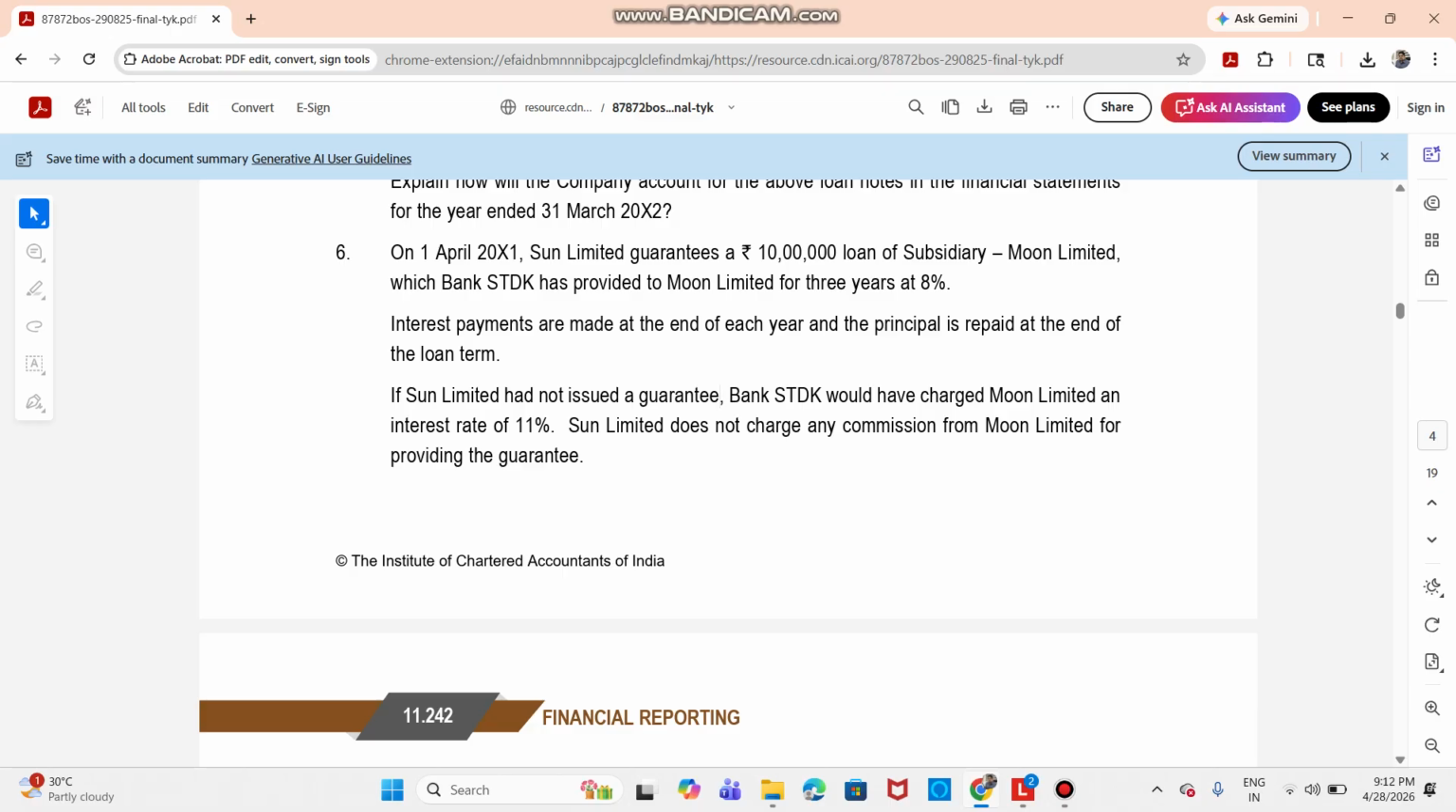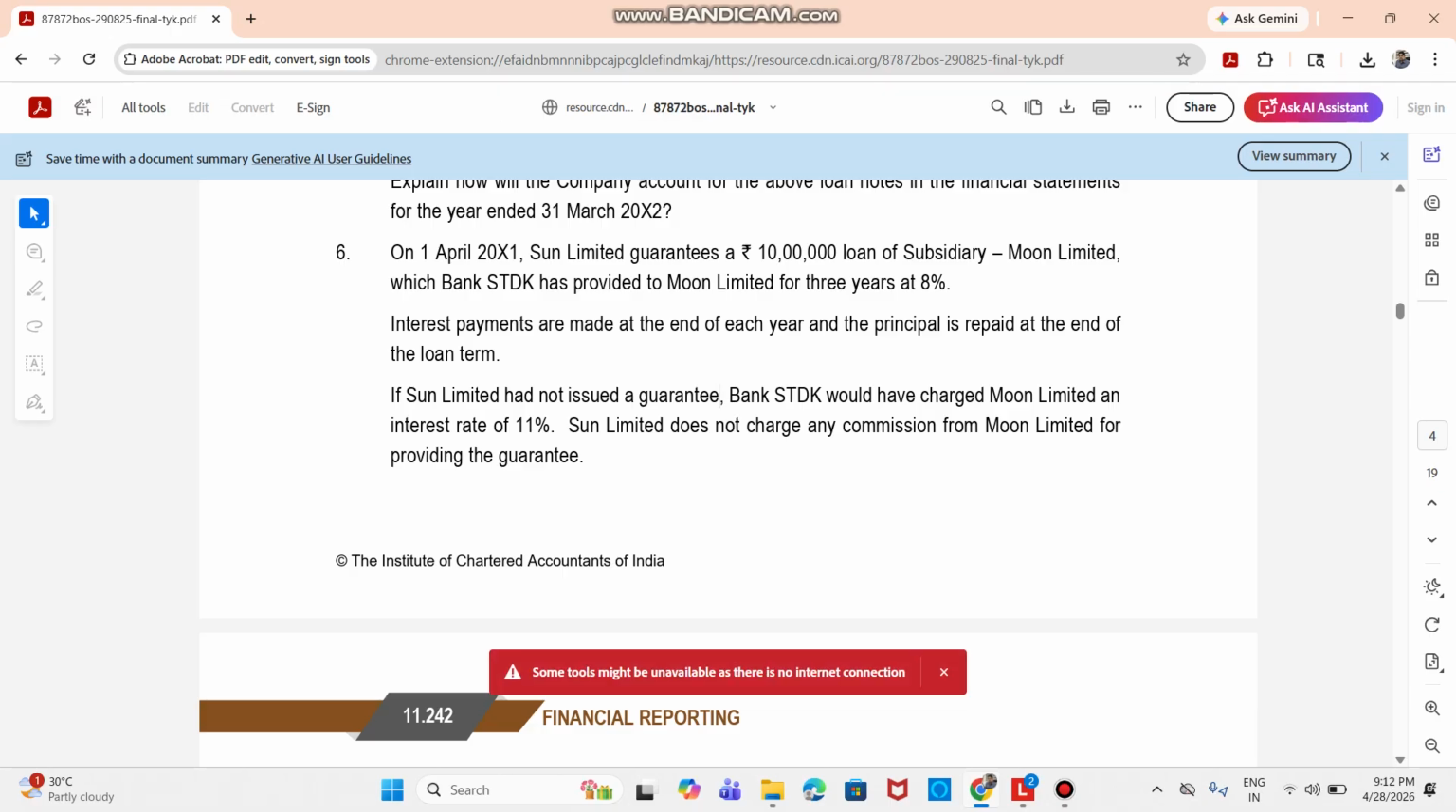So the question is, on 1st April 2021, Sun Limited guarantees a rupees 10 lakh loan of its subsidiary Moon Limited, which bank STDK has provided to Moon Limited for 3 years at 8%. Interest payments are made at the end of each year and the principal is repaid at the end of the loan term. If Sun Limited had not issued a guarantee, bank STDK would have charged Moon Limited an interest of 11%. Sun Limited does not charge any commission from Moon Limited for providing the guarantee.